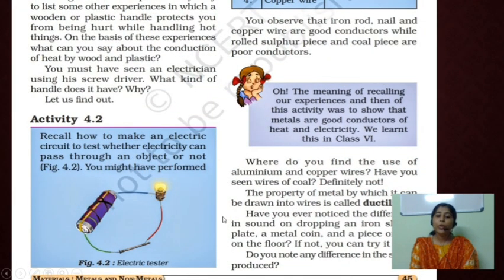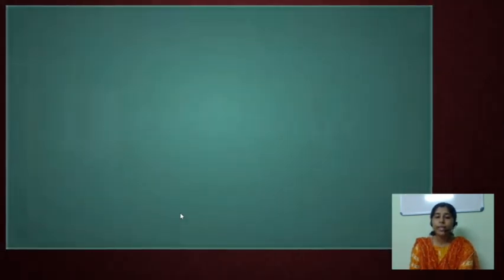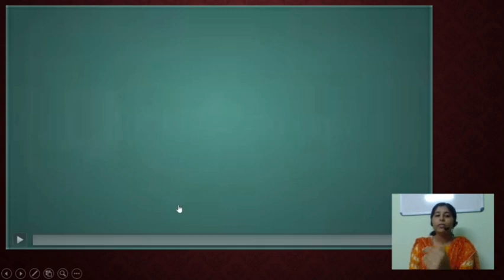Okay. What do you understand from this activity? Yes, here first we take one iron rod, iron nail and aluminium rod. Then we beat with a hammer. We see that there is a change in shape. To which one? Iron nail and aluminium rod. Both become flattened by beating with a hammer.